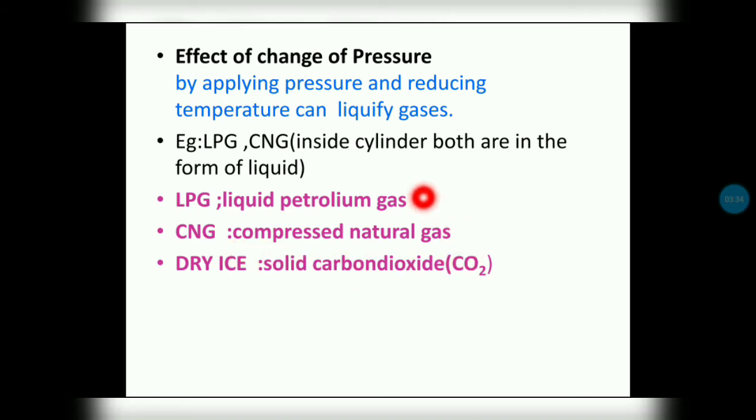When we are opening the lid, what is happening? Inside the cylinder, the liquid comes outside, where the pressure is different from inside the cylinder, so suddenly it converts to gaseous form. Dry ice means solid carbon dioxide. So solid carbon dioxide is known as dry ice.